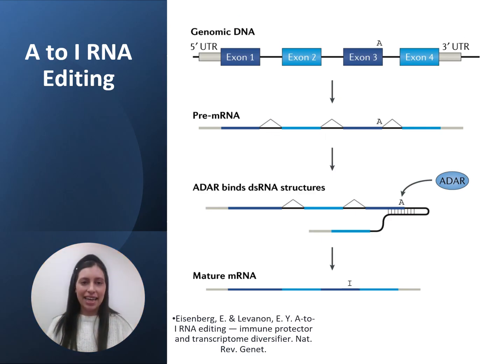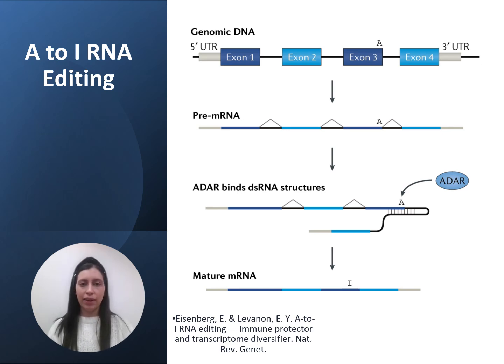A-to-I RNA editing is a biological process where adenosine, one of the building blocks in RNA, is converted into inosine by ADAR enzymes. This change is crucial because in the cell, inosine is read as guanosine, effectively altering the RNA sequence and the protein that is coded for. This type of editing allows the cell to diversify its RNA and control gene expression more flexibly.